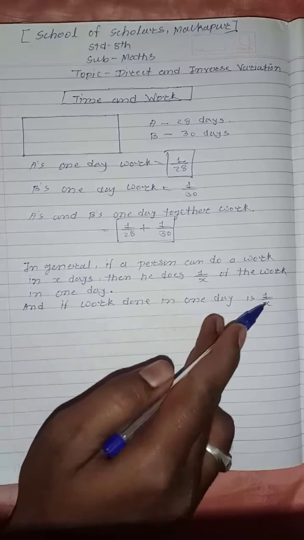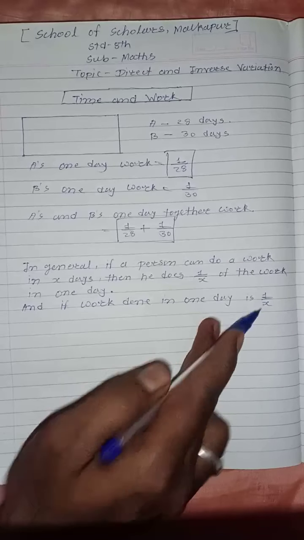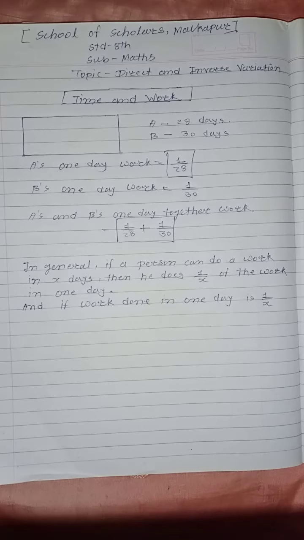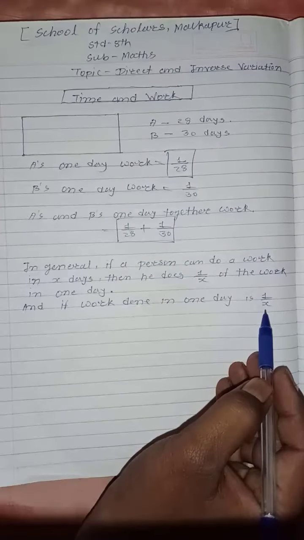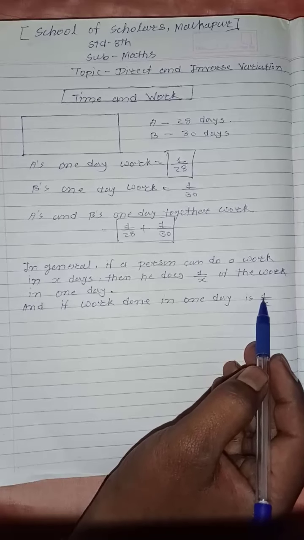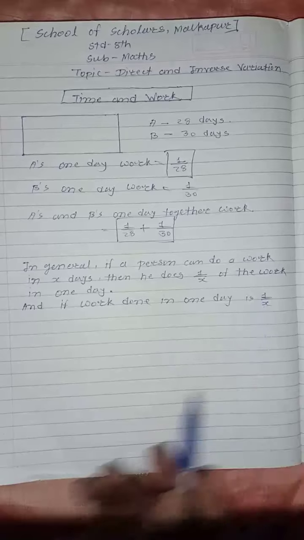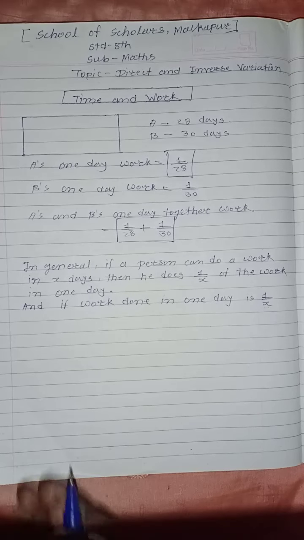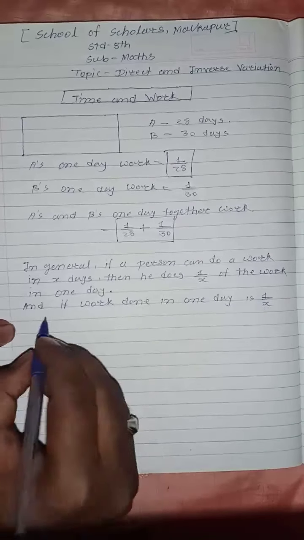If one day work is given, to finish the same work how many days will be required? X days, because the denominator shows total days, but in the numerator there must be 1 because we are finding one day work.